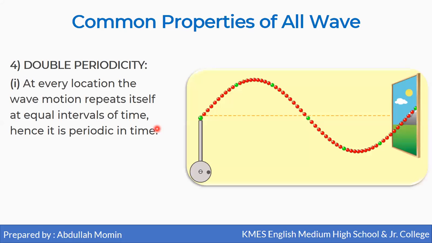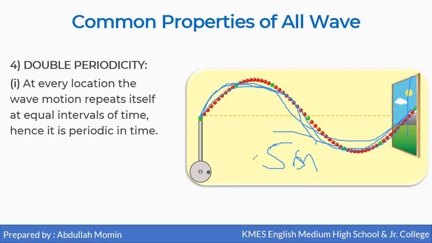What do you mean by double periodicity? So the first point is, at every location, the wave motion repeats itself at equal interval of time. Hence, it is periodic in time. Now, one crest and one trough is developing in 5 seconds. So, after this, the next crest and next trough will also develop in 5 seconds.